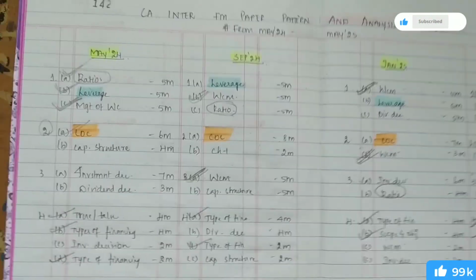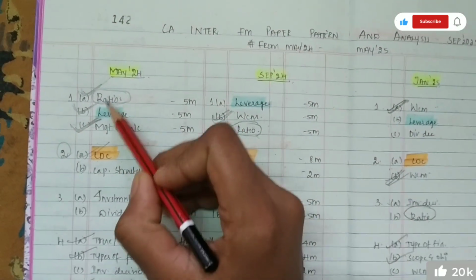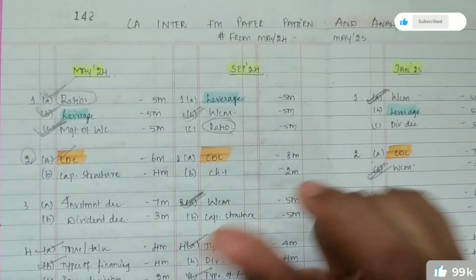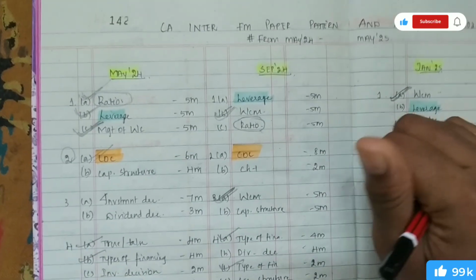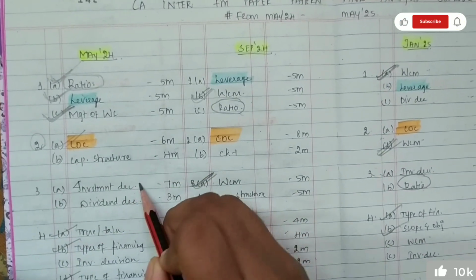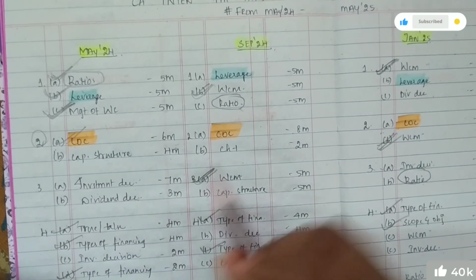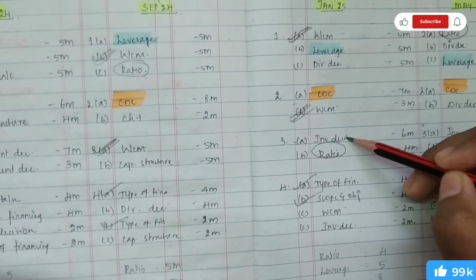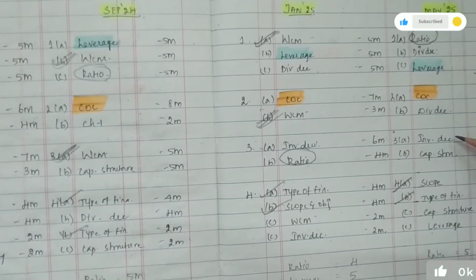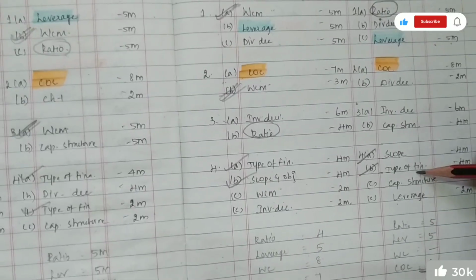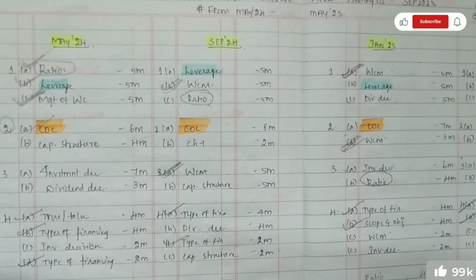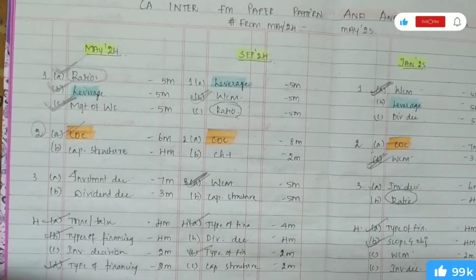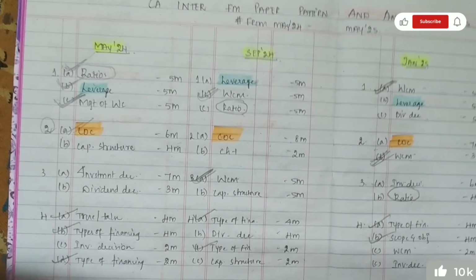Okay guys, so we can expect this. If you see, the ratio chapter, leverage chapter, working capital management chapter and cost of capital chapter have been repeatedly asked in each of the simultaneous attempts. And one more thing: investment decisions, dividend decisions and capital structure have also been asked, one after another in successive attempts in the examination.